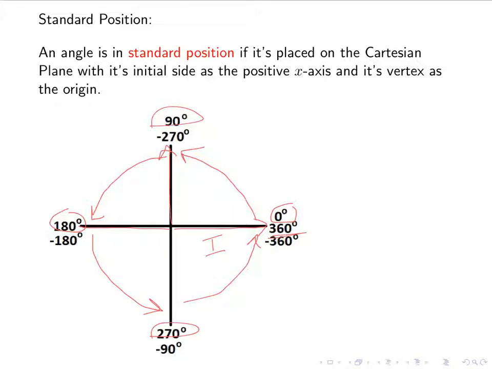And I could keep going, right? 2 full circles would be 720 degrees. I could keep going as much as I want. We can also, again, go backwards. So if I wanted to, again, start at my initial position, the positive x-axis, I could go clockwise. If I go clockwise a quarter of a circle, I've gone negative 90 down here.